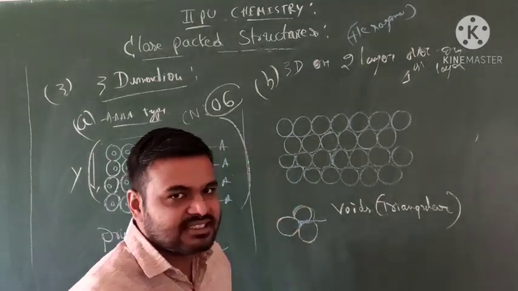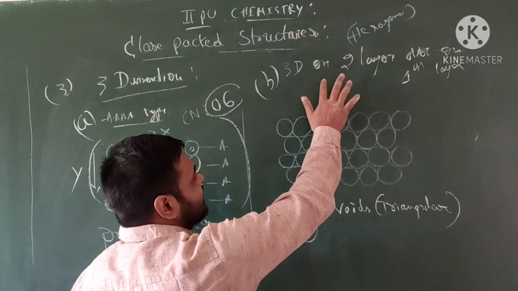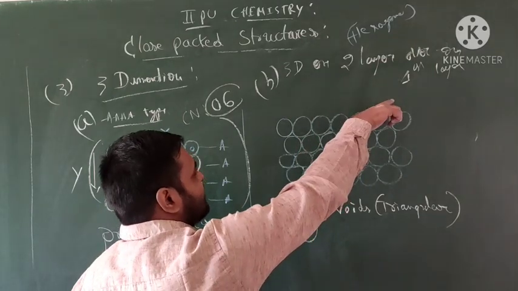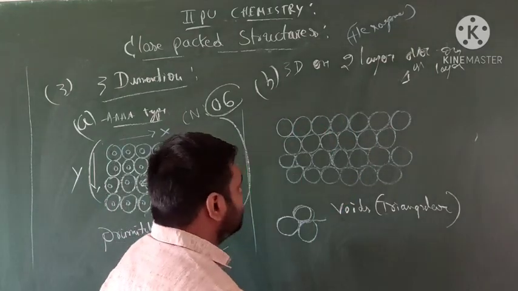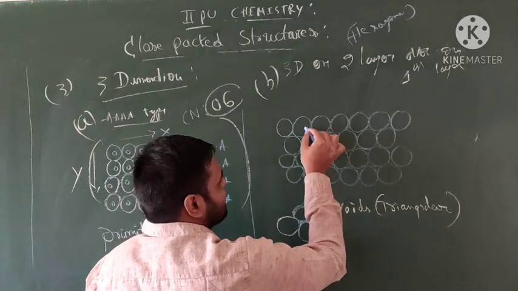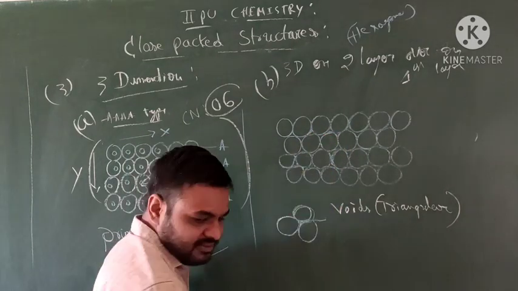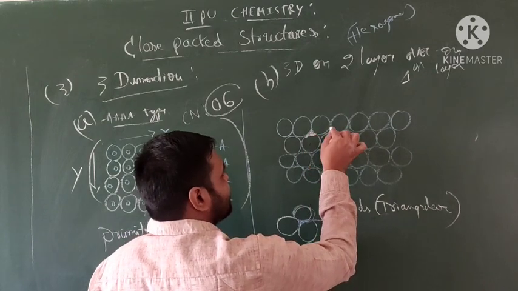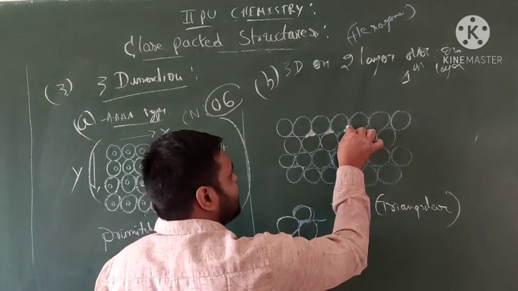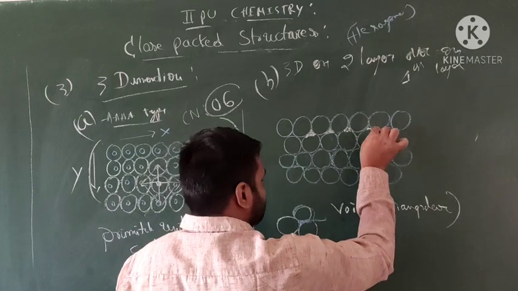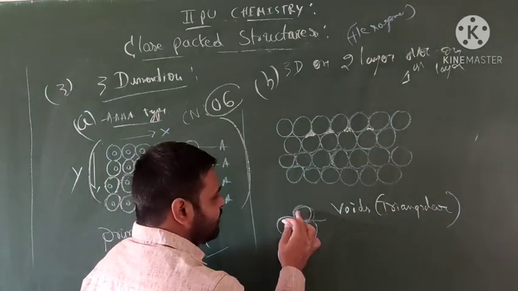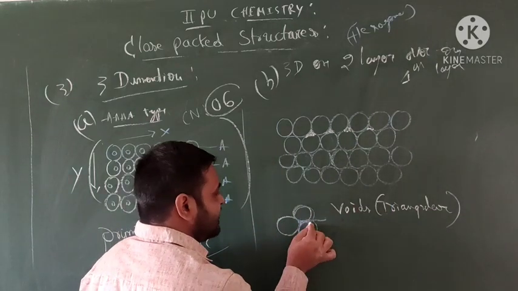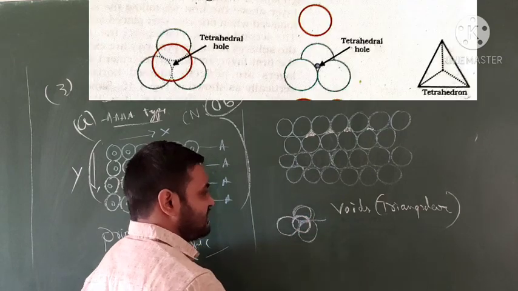So first we consider in a 2D dimension, 2 layers, the first layer. This is the structure. This is the space we call voids. Okay, upon the 3 balls one more ball is present.